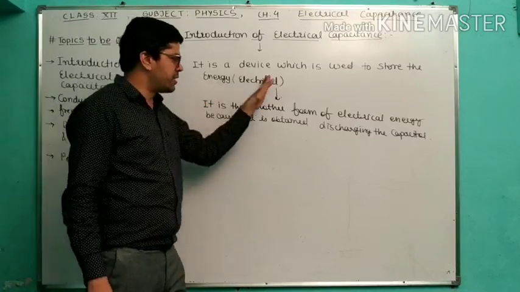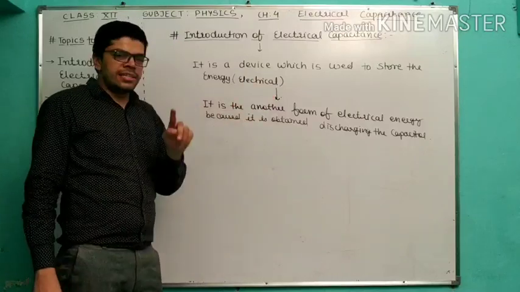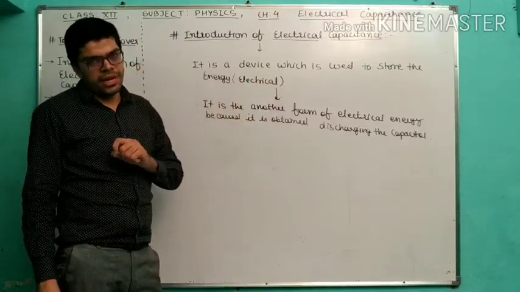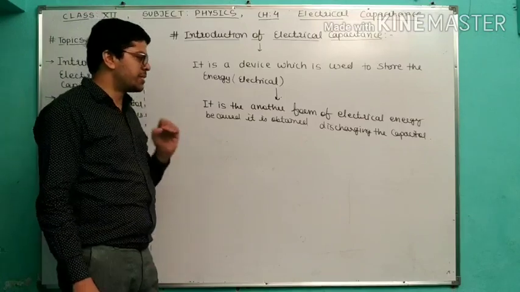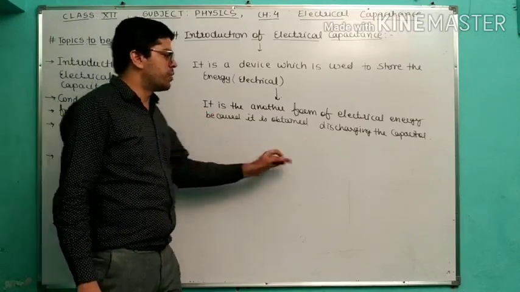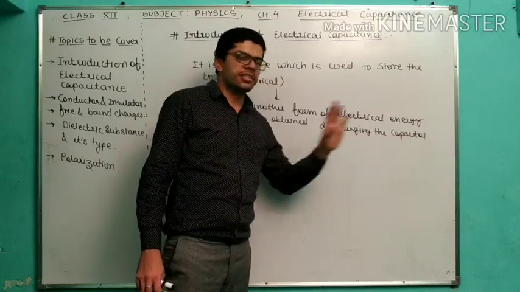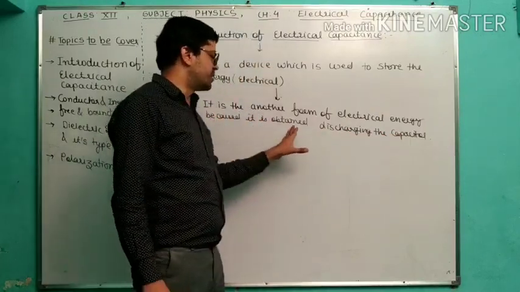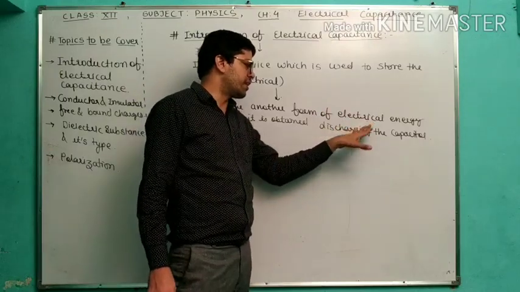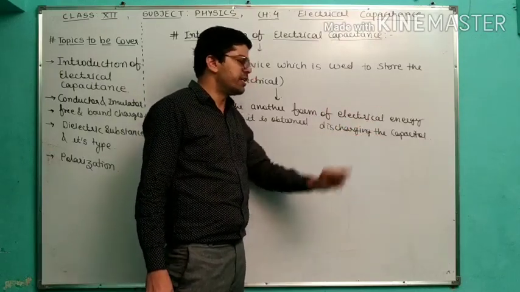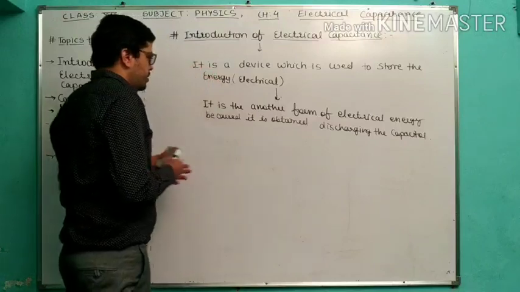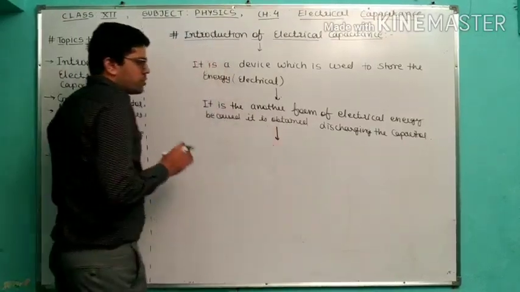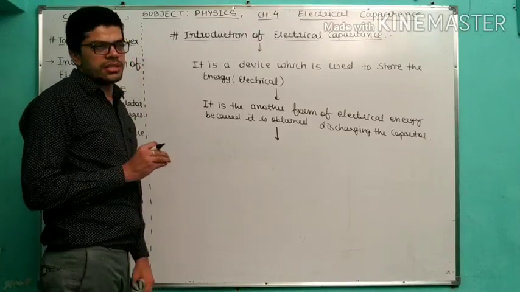When the electrical energy is stored, this electrical energy you will use in bulk form or in large amount. So it is used when you discharge the capacitor. That means if you want to obtain this energy, that is another form of electrical energy, you will only obtain it by discharging the capacitor. Okay, by discharging the capacitor. So till here you understand, you have to discharge the capacitor.